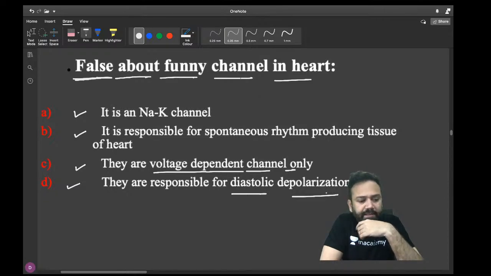Everyone answer me, then I will discuss that point. A, it is sodium potassium channel. C, it is voltage dependent channel. These are beautifully designed questions by JIPMER.